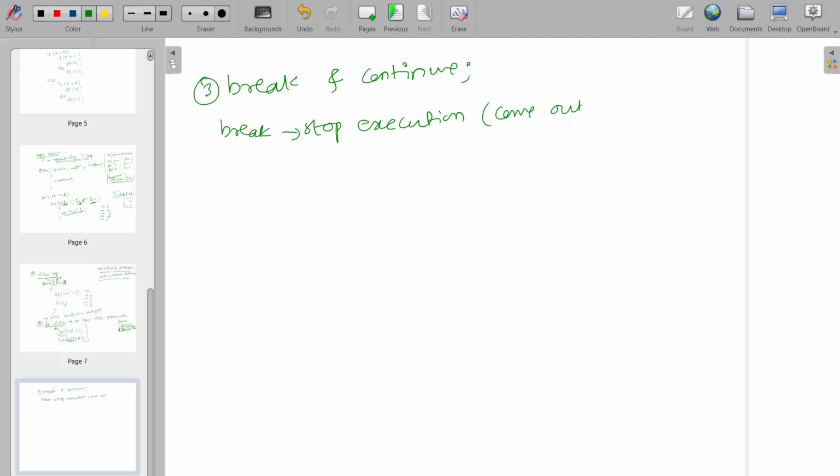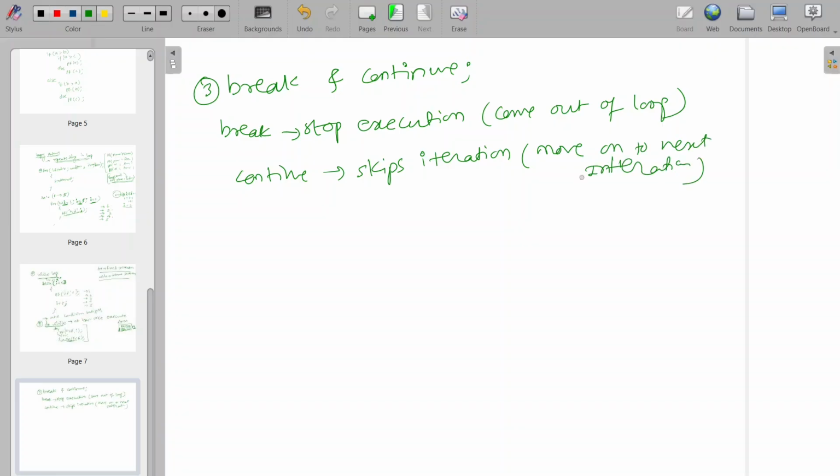And what is the continue keyword? Continue keyword means it will skip the current iteration and move on to the next iteration.